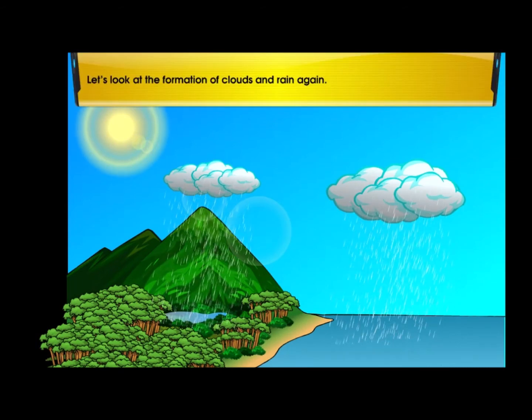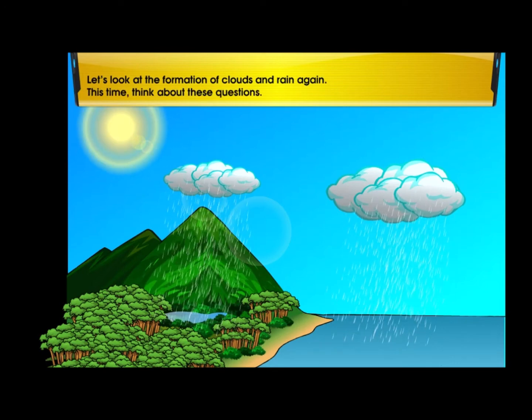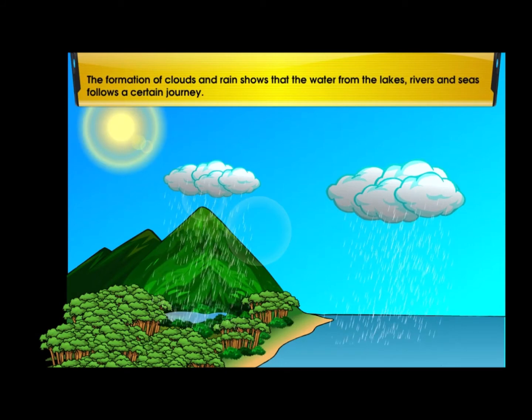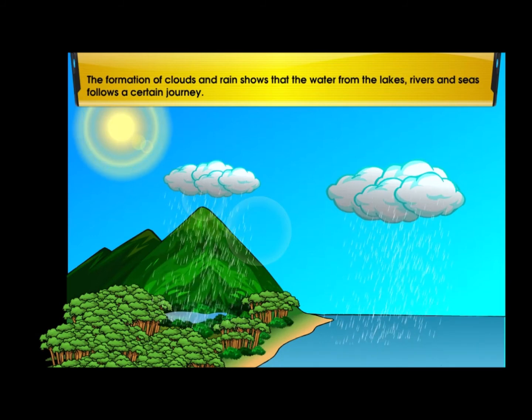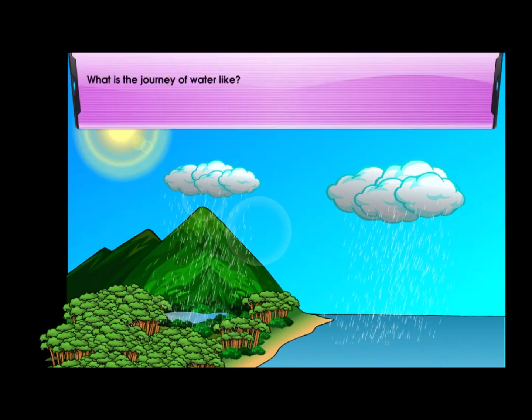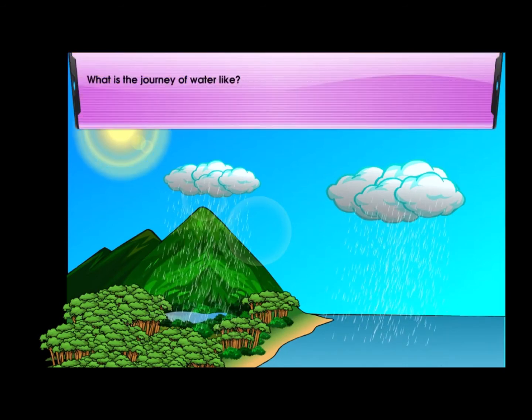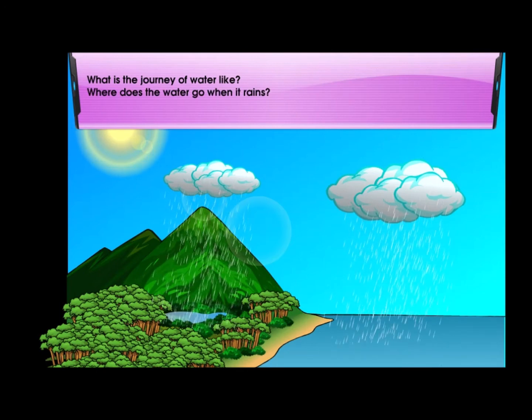Let's look at the formation of clouds and rain again. This time, think about these questions. The formation of clouds and rain shows that the water from the lakes, rivers, and seas follows a certain journey. What is the journey of water like? Where does the water go when it rains? Discuss this with your friends. Then click on the picture to find out.